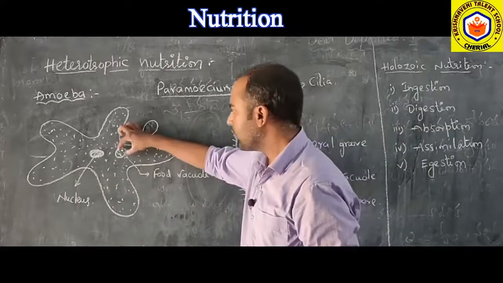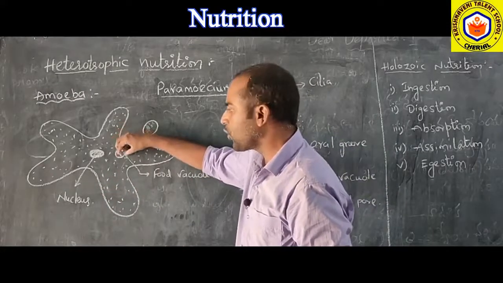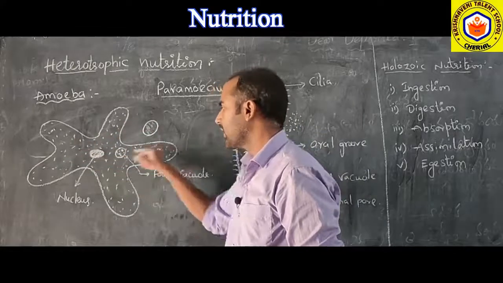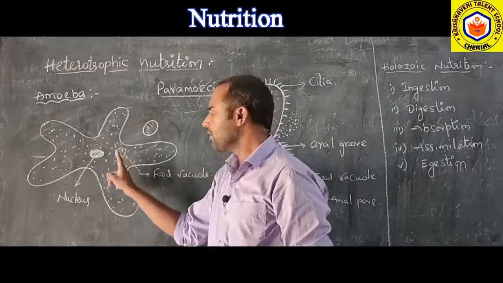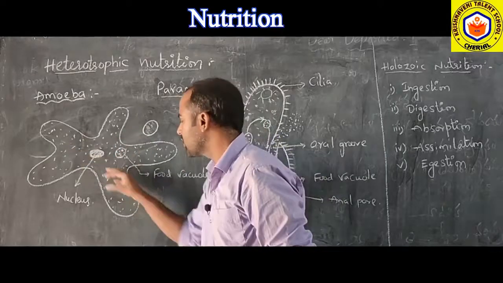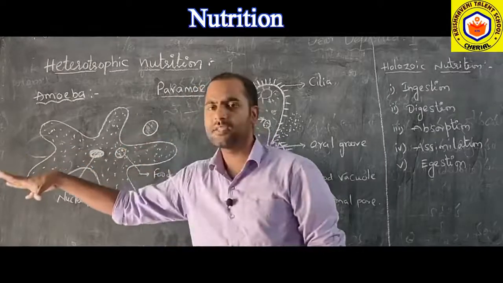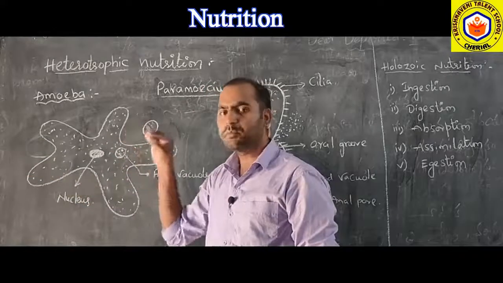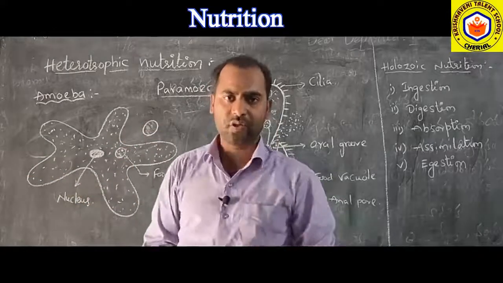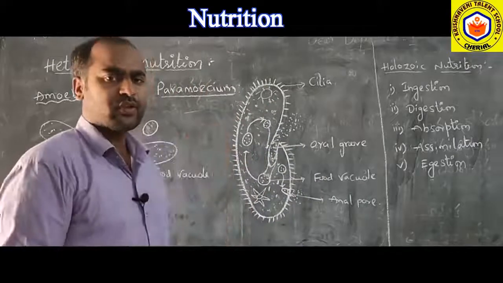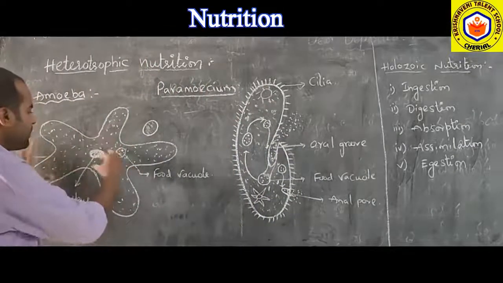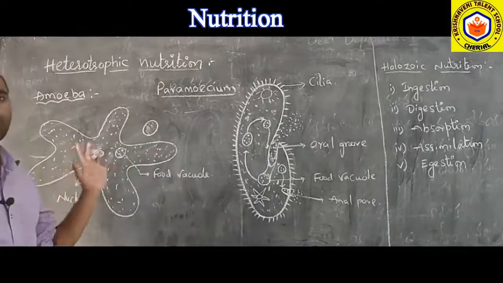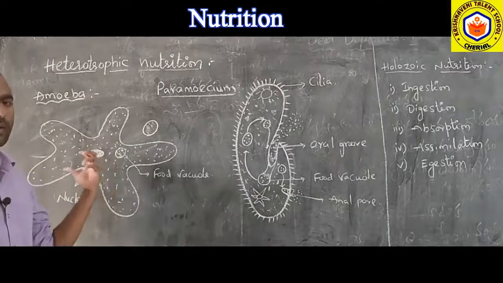So here the food is at higher concentration, food is more here, and in the remaining parts of the cytoplasm there is less amount of food. So from higher concentration of the food to lower concentration, the food will be distributed. So through the simple process which is called diffusion, the digestion will take place, and that will be distributed to every part of the cell of this amoeba.